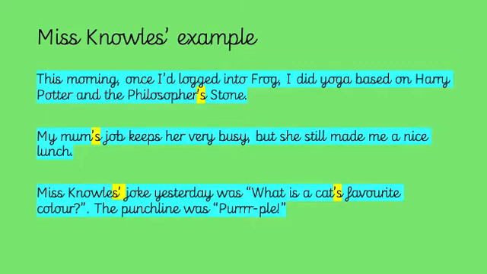What we're focusing on today is our possessive apostrophes, and you can see Miss Knowles's has the apostrophe after the S, because when a word ends in an S, you put the apostrophe after it in a possessive apostrophe. You don't need to say Miss Knowles's joke yesterday. So putting the apostrophe after it, because it's already got an S there, is what you need to do. Any words that end in an S, you just put the apostrophe after instead of adding another S to the end. And then over here, cat's is what we'd normally see because it doesn't end in an S, so we do apostrophe and then an S for our possessive apostrophe.